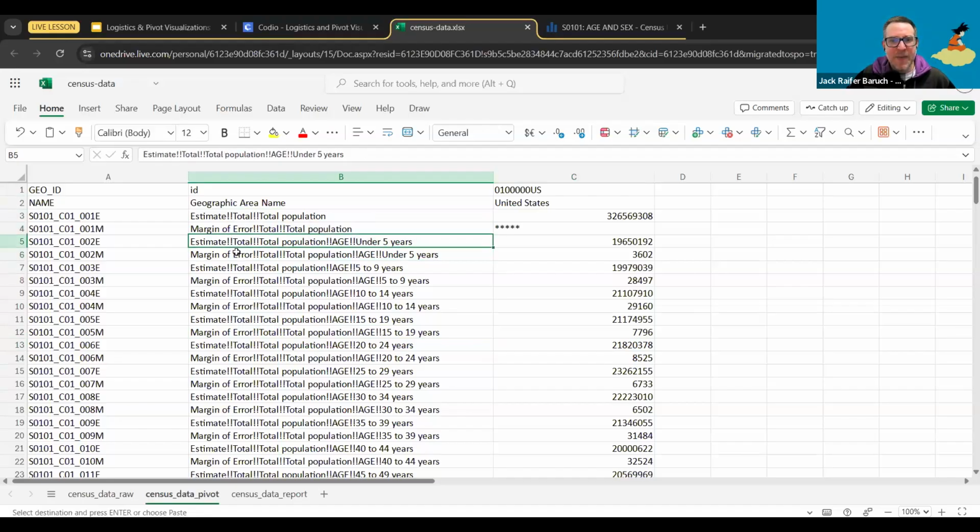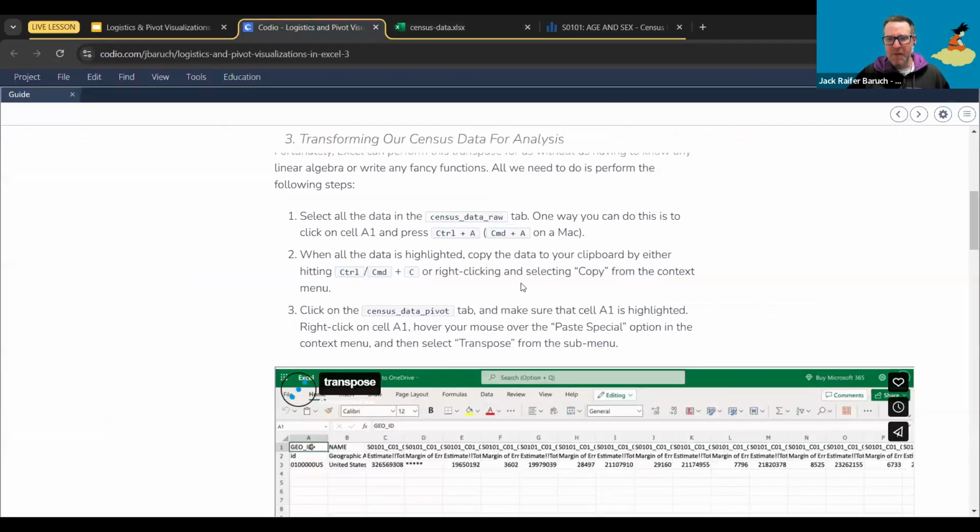So this says estimate total population, age under 5 years old, and this is margin of error, total population, age under 5 years. So that's the issue. This is becoming a weird format. Everything's in one place, and we need to start splitting this up into different pieces, and that becomes very, very important.